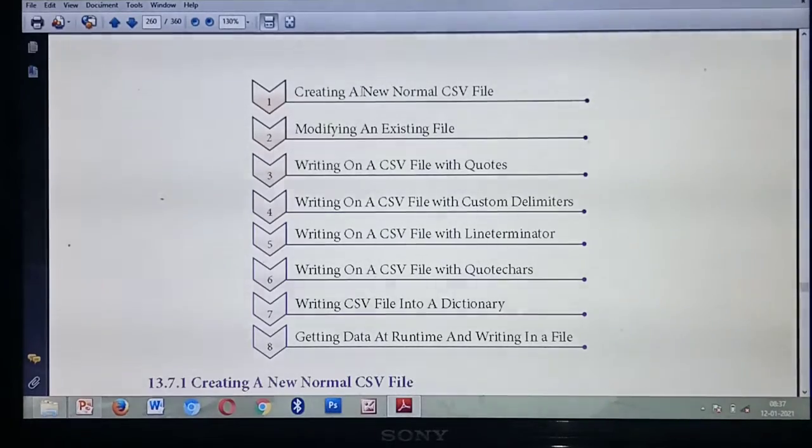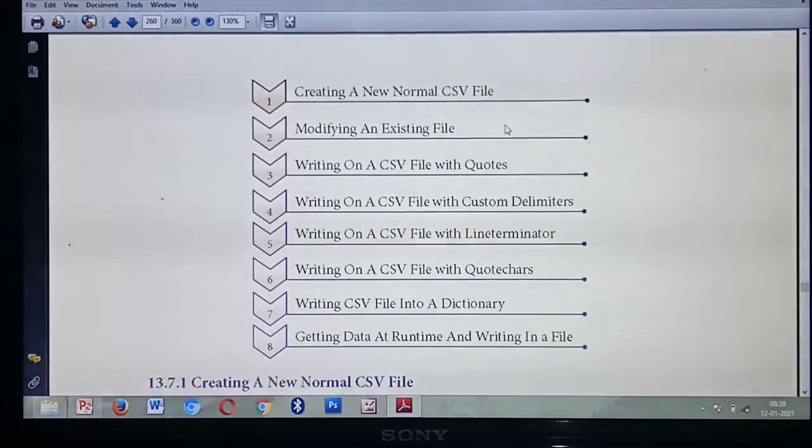What are the topics we are going to study about writing CSV files in Python? First one is creating a new normal CSV file. Second one is modifying an existing file. Third one is writing a CSV file with quotes. Fourth one is writing a CSV file with custom delimiters.